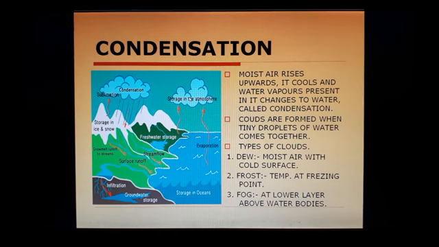Okay, basically three types of clouds are there. Dew: the moist air with a cold surface. The air is moist, and the surface of that region is a little bit cold. And the second one is frost, at the temperature of freezing point. When the temperature is at the freezing point, the frost kind of clouds are formed. Okay, the fog, the last one, at lower level above water bodies. Maybe plains or maybe the coastal regions, but the altitude of such areas is lower. The fog kind of clouds are found over there.